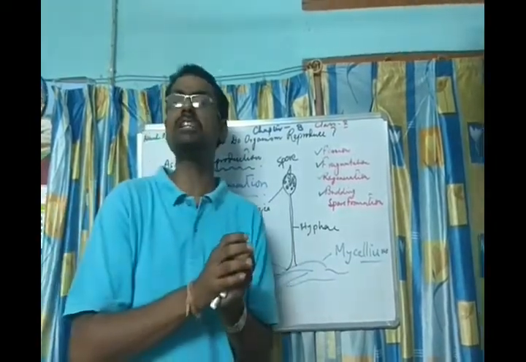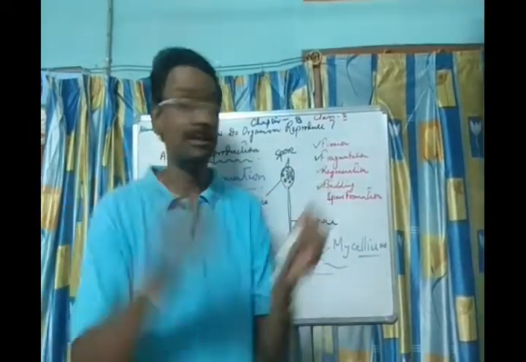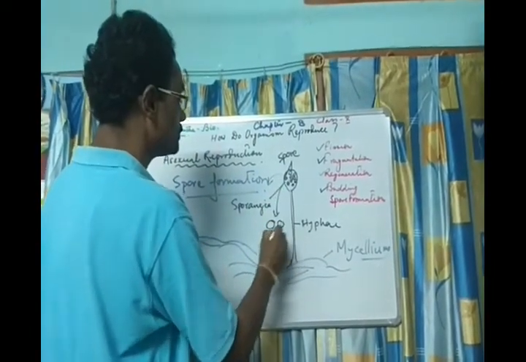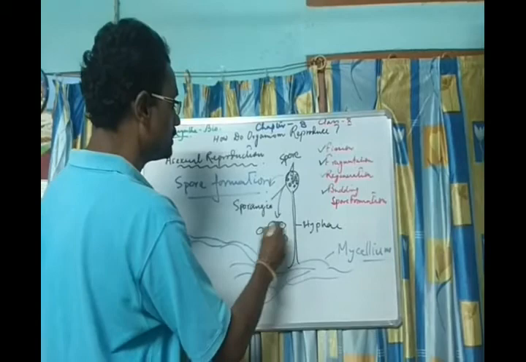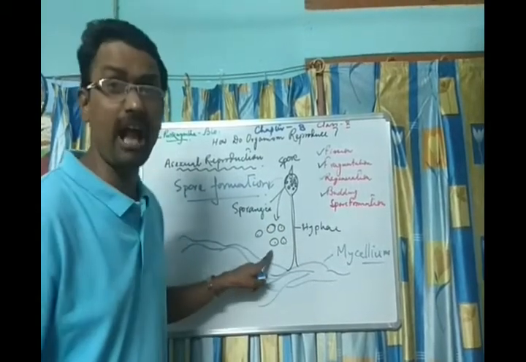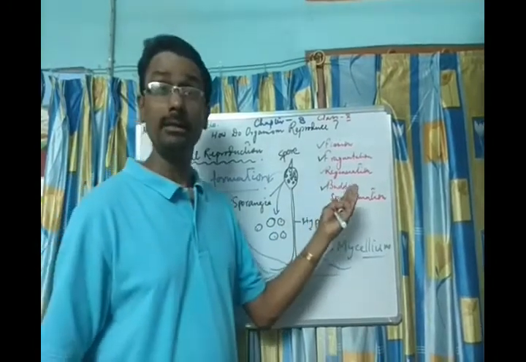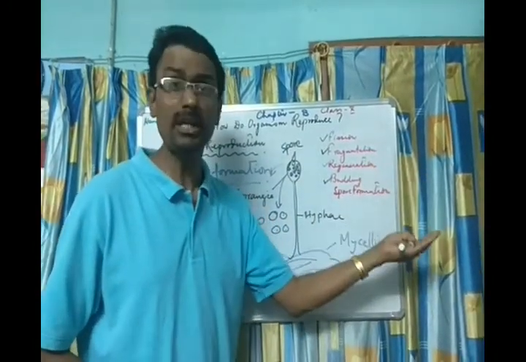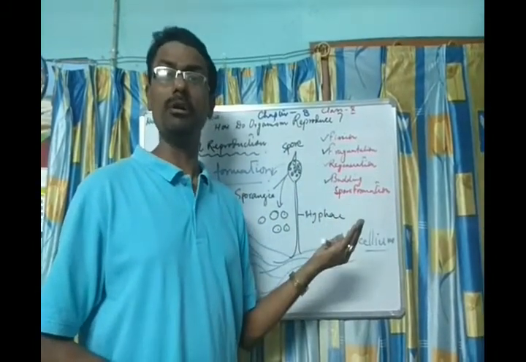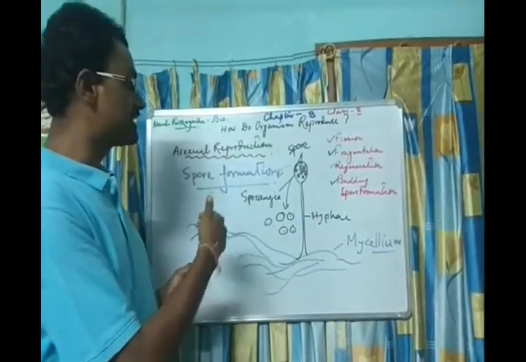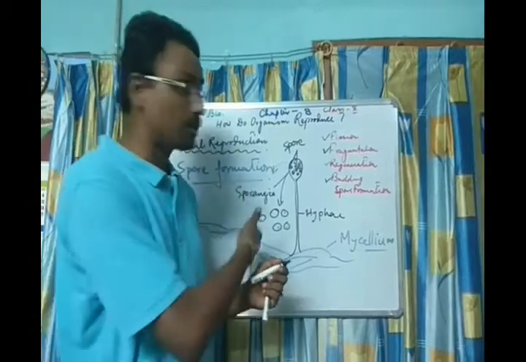When a favorable condition comes, the sporangium bursts. The spores come out, and when they fall on the ground, they lead to the formation of fungi. If it is Rhizopus, there will be Rhizopus. If it is Mucor, there will be Mucor. Clear to you? So these are the different processes we find in reproduction in the case of plants.